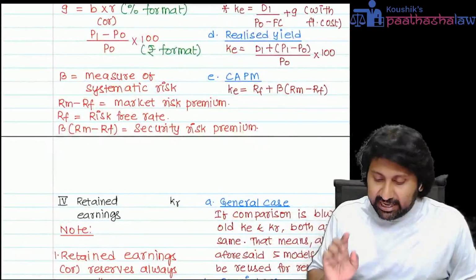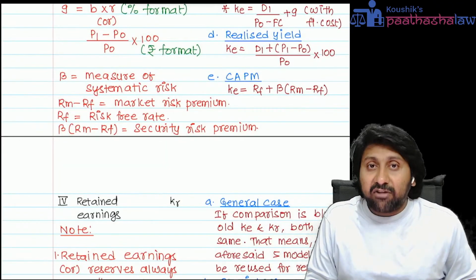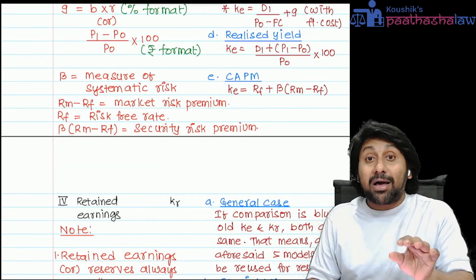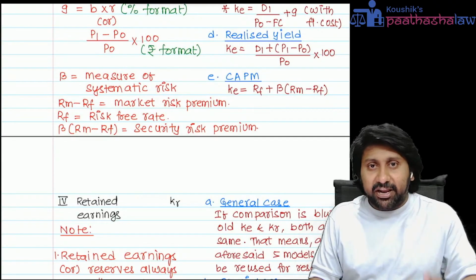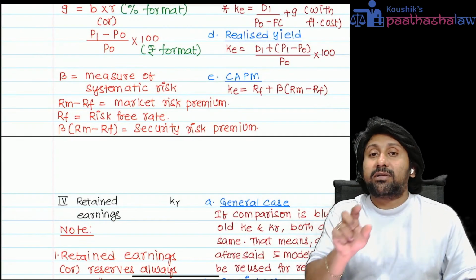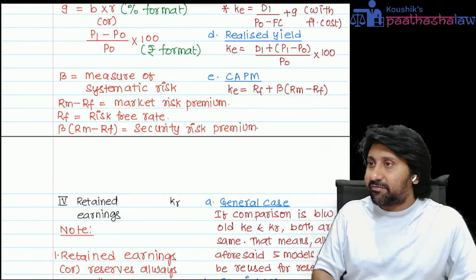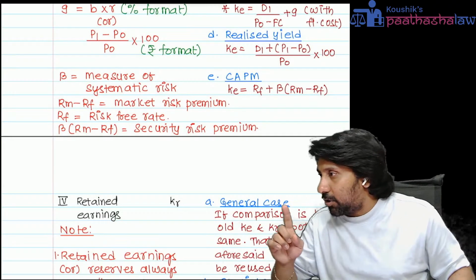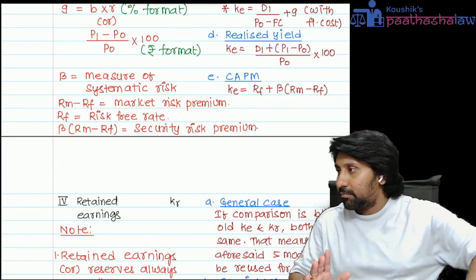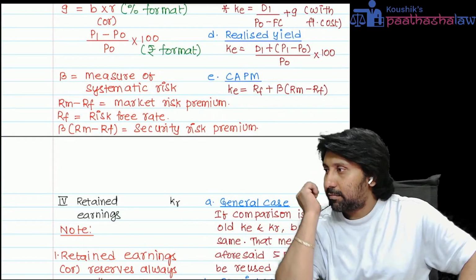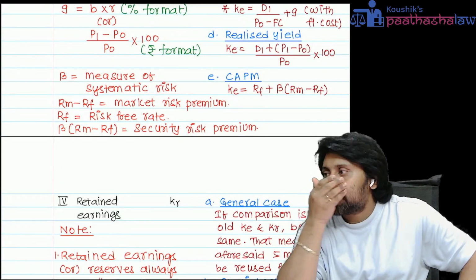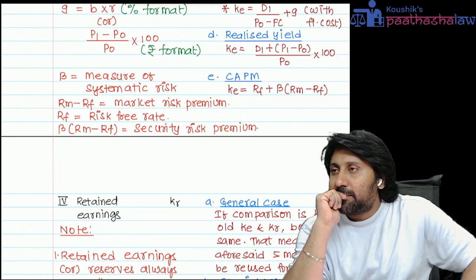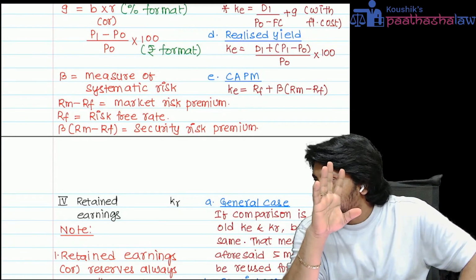Okay. CAPM, K equal to RF plus beta into RM minus RF. RF means risk-free rate. Beta, they will give in the question. RM is the market return. RM minus RF is called the risk premium. RM minus RF is called what? Risk premium. Everybody in the class, please reply. Understood the point clearly? Everybody reply. Understood up to here?